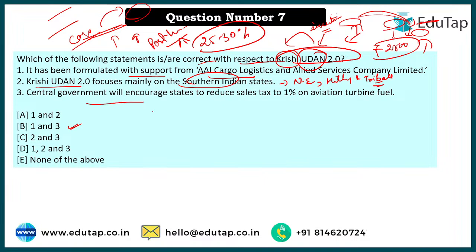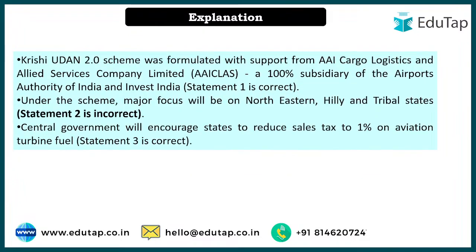And yes, Central Government will encourage states to reduce sales tax to 1% on aviation turbine fuel, because a lot of money is being spent by the central government already, since it's a Centre Sector Scheme. So they will have this leverage or ease of implementing this particular scheme, ठीक है. So everything has been mentioned in here.